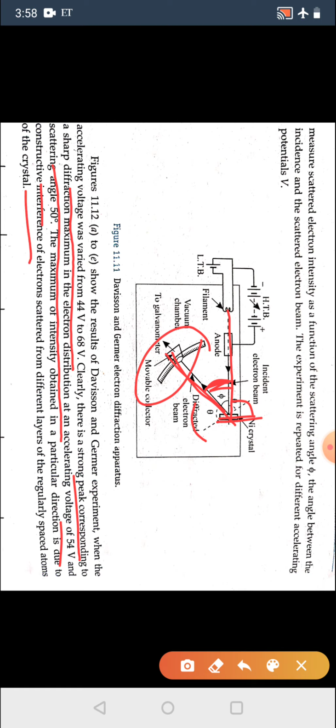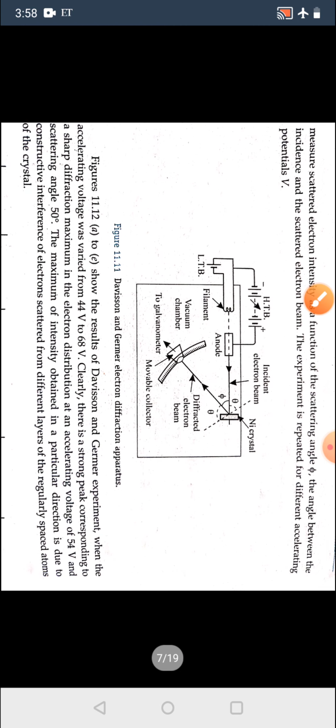About interference we will discuss in wave optics. So the scattered wavelength: when he drew the graph, at 44 volt this angle was small, but at 54 volt the angle of deflection was around 50 degree, and here he got the peak.